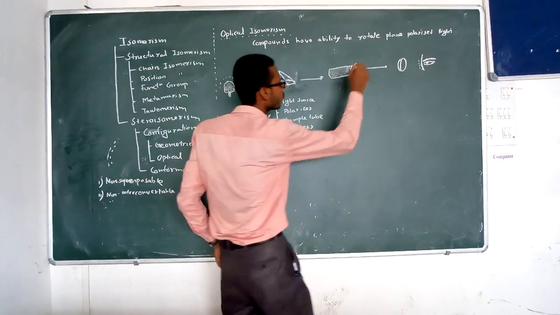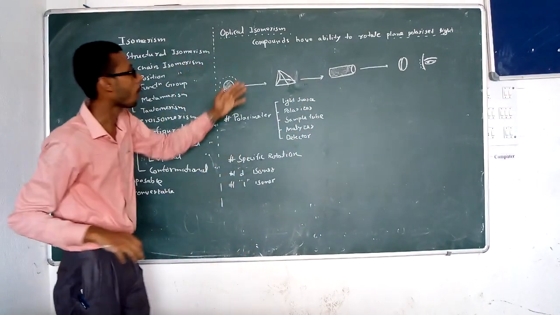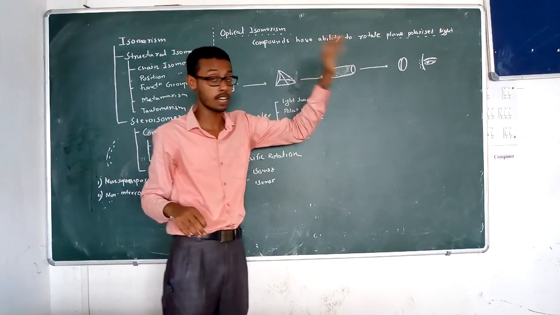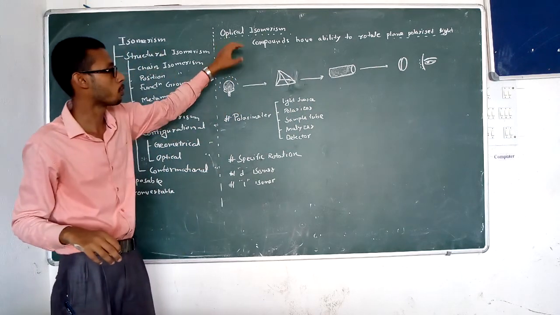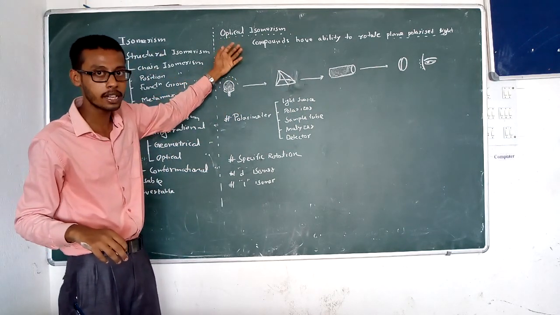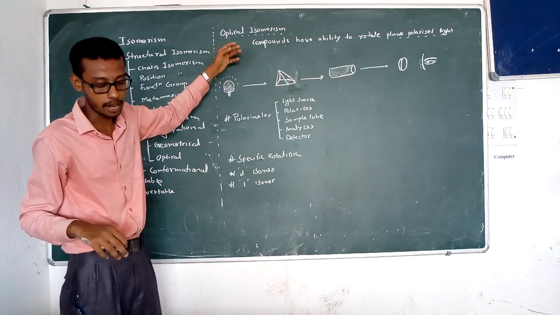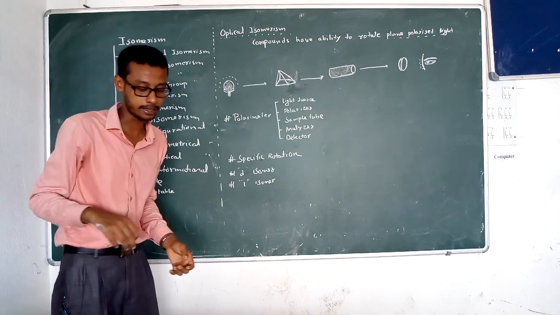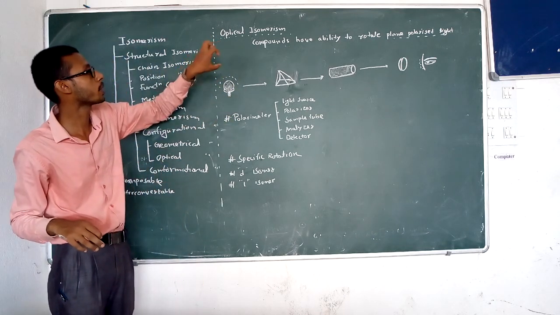These compounds rotate plane polarized light; they are optically active compounds. This phenomenon is known as optical activity, and this isomerism is known as optical isomerism.